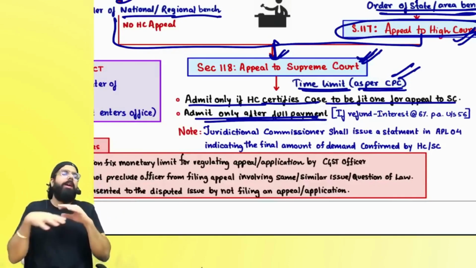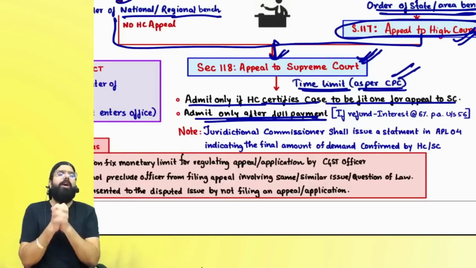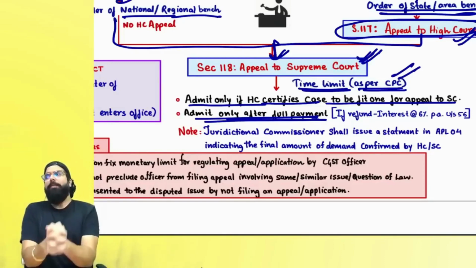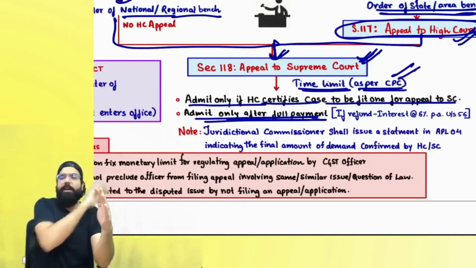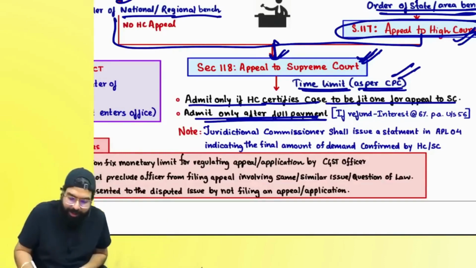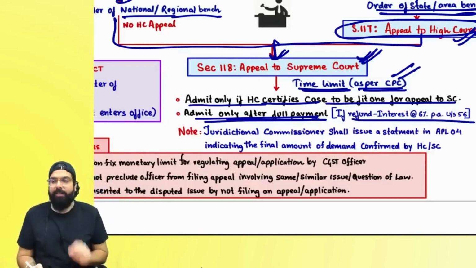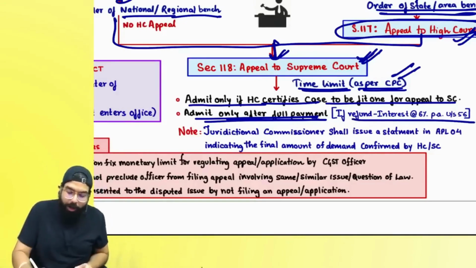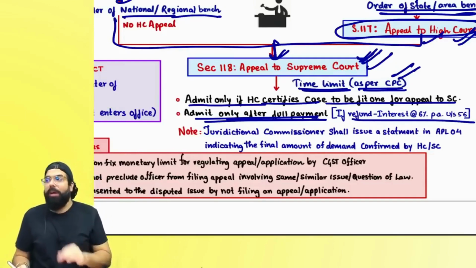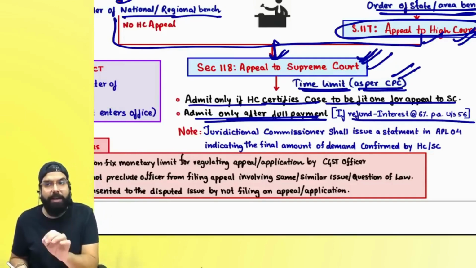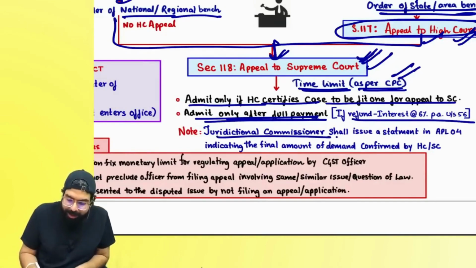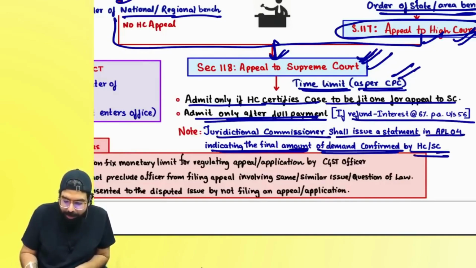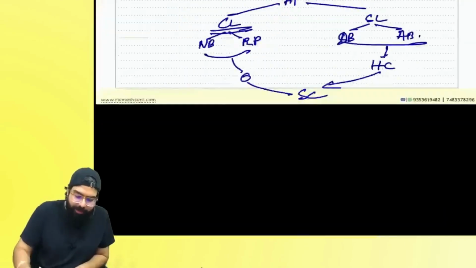Always remember one thing, whenever the High Court or Supreme Court gives the order and you are given the refund, then the refund will be given only after you make an application. Within 60 days refund is given, no interest. After that, interest is given at the rate of 6% under section 56. Remember one thing, whenever an order is passed by the High Court or Supreme Court, whatever is the decision, a summary of that decision will be uploaded in APL 04 by your jurisdictional commissioner. He shall issue a statement in APL 04 indicating the final amount of demand confirmed by the High Court or Supreme Court. Everyone listen to me very carefully.